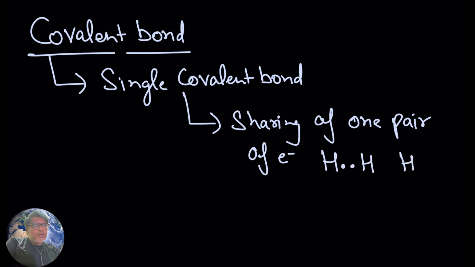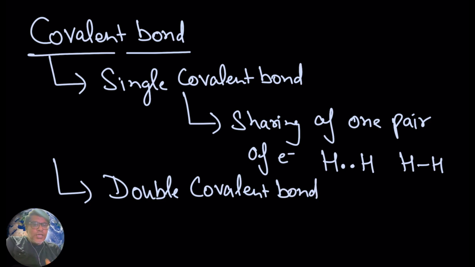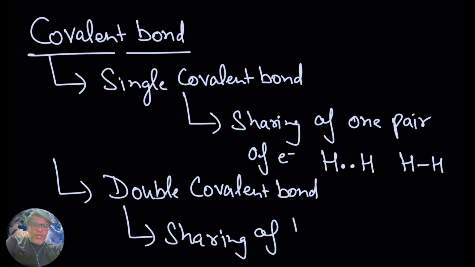Try to see here: when you have hydrogen, one atom of hydrogen shares an electron with another atom of hydrogen. So one pair of electrons has been shared, and this gives rise to a single covalent bond. Now in the case of a double covalent bond, you are going to see sharing of two pairs of electrons.